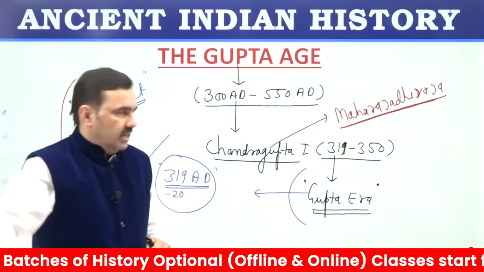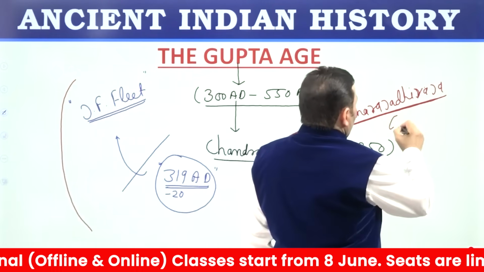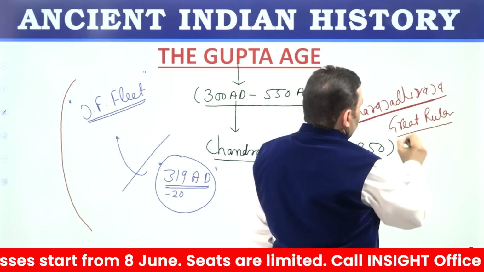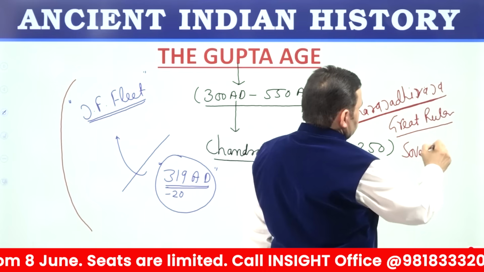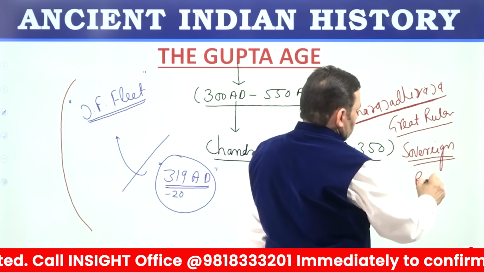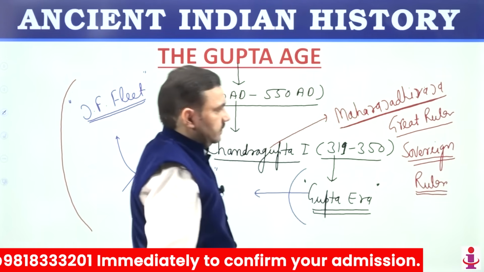of the many Maharajas. So he was the first Maharaja Dhiraja, he was the first powerful, first great, first sovereign ruler. Sovereign means somebody who does not have anybody over him or whose power is unchallenged.